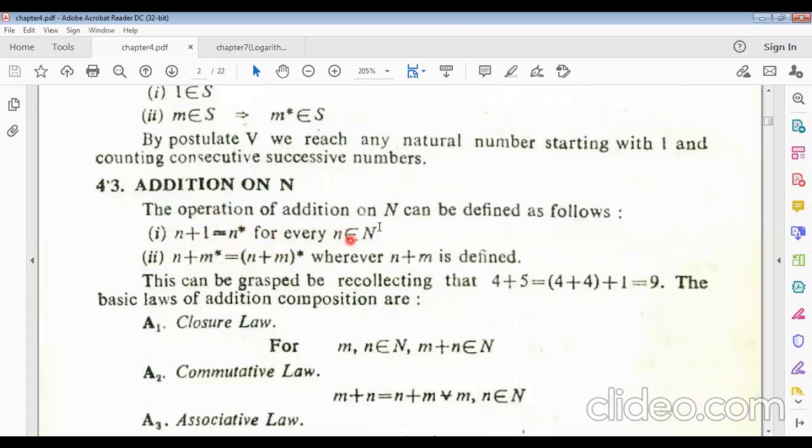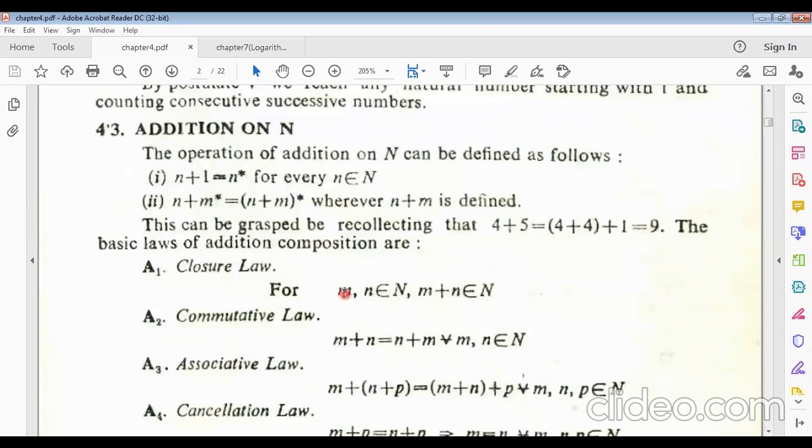So this is also a natural number. Suppose n plus m star can also be defined. For example, 4 plus 5 can be represented as 4 plus 4 plus 1 equals 9. Thus, basic laws of addition composition are satisfied in the case of natural numbers.